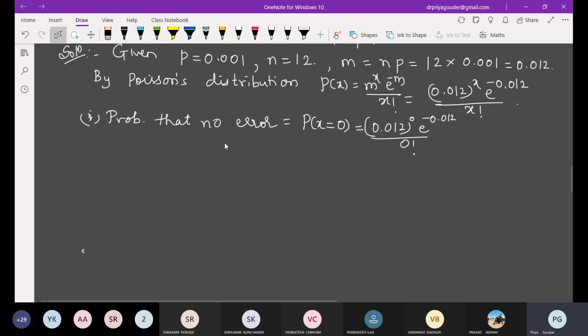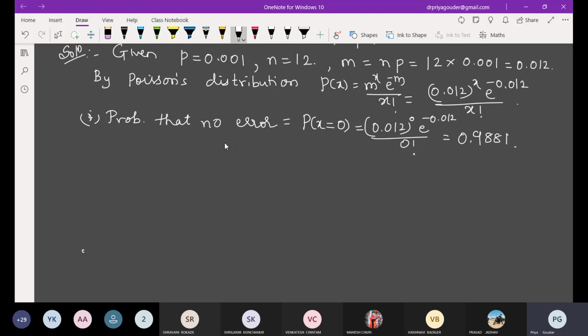What is the answer? 0.9880, very good. Take it as 0.9881 or 0.988, that will do.